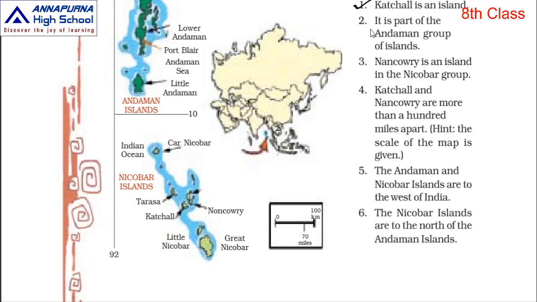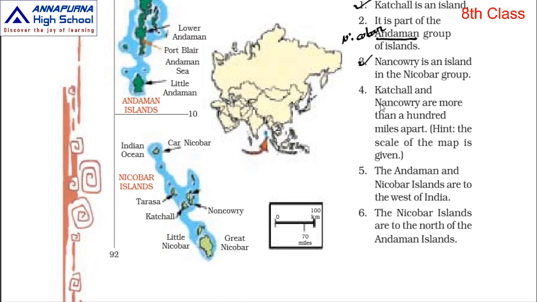Next, it is part of the Andaman group of islands. What he said is that it is a part of Andaman. Where is Kachal? In the Andaman Islands or the Nicobar Islands? In the Nicobar Islands. But here he gave a mistake: he said Andaman. We should underline Andaman and write the correct answer. What is the correct answer? Nicobar Islands. Next, Nonkori is an island in the Nicobar group. Where is Nonkori? Nonkori is here. It is an island in the Nicobar group. Is it correct? Yes, put a tick mark.